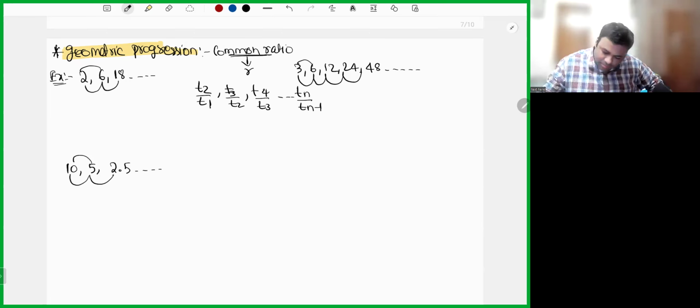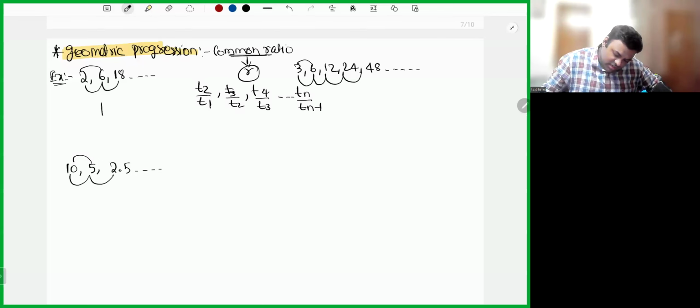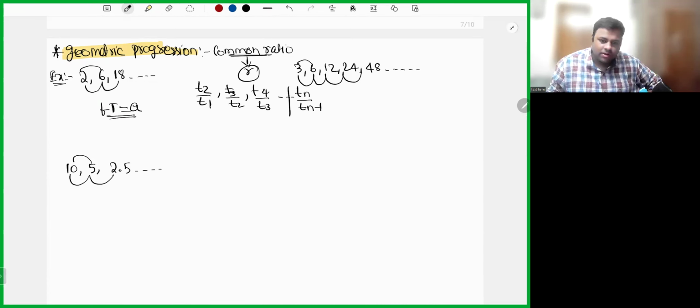In arithmetic progression, we have common difference. In geometric progression, we have common ratio. The first term is again the same, denoted by A. Common ratio is Tn by Tn minus 1.